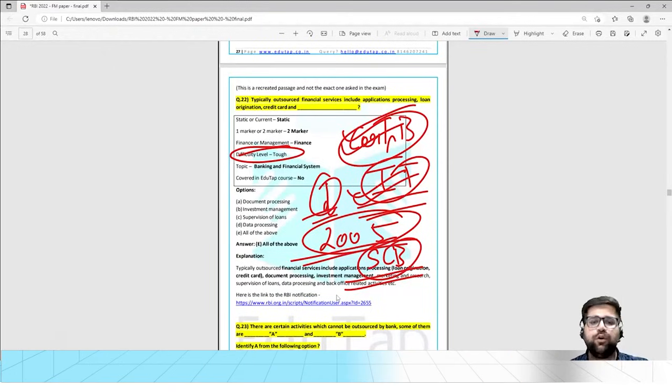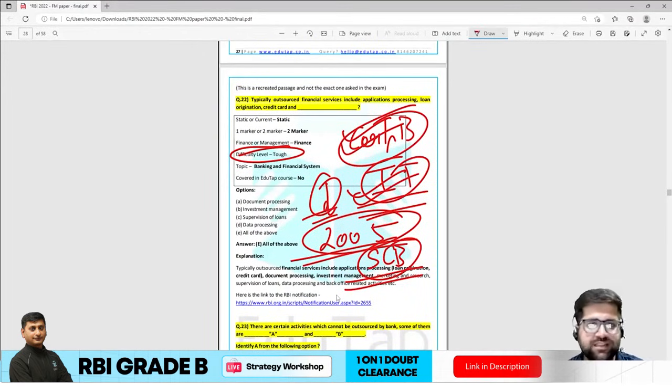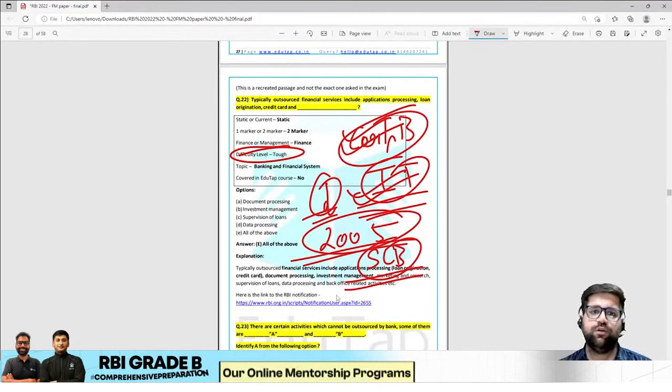That's why I have kept this particular question under the tough category, and it was really very tough. You could have easily skipped this question, but mind you, my friends, there are many different techniques via which you can solve this particular question. Now let's see the answer of this particular question.